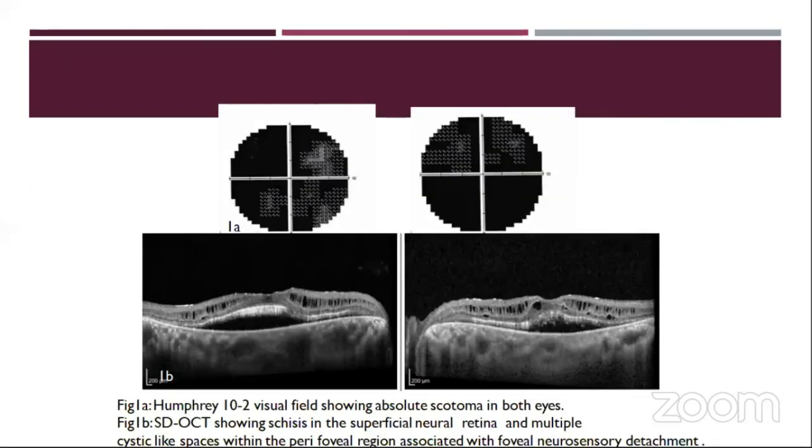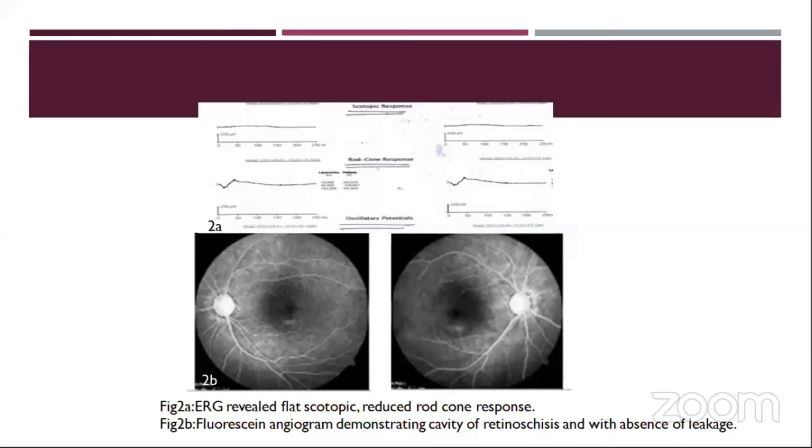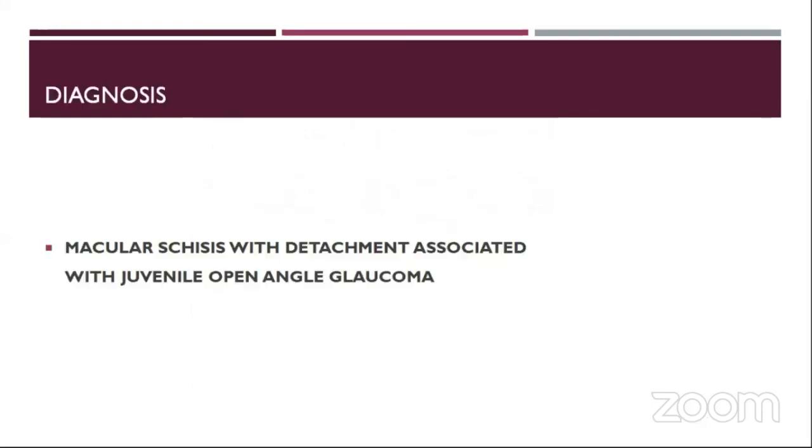This is the figure showing the Humphrey 10-2 visual field showing absolute scotoma in both eyes, and the OCT picture showing schisis in the superficial neural retina and multiple cystic-like spaces within the perifoveal region associated with foveal neurosensory detachment. This is the ERG revealing a flat scotopic and a reduced rod and cone response. The fluorescein angiography demonstrating cavity of the retinal schisis with absence of leakage.